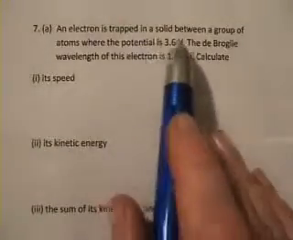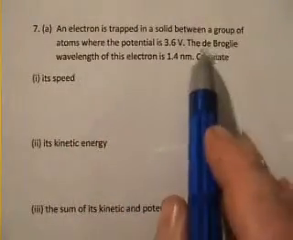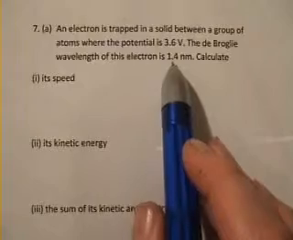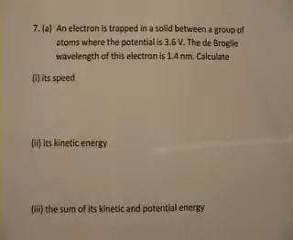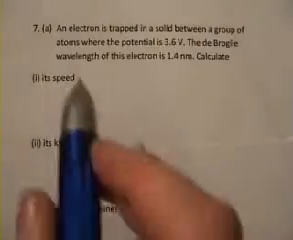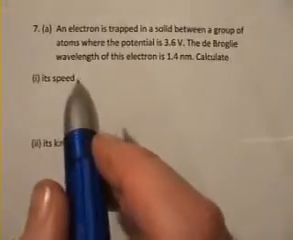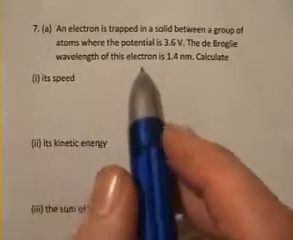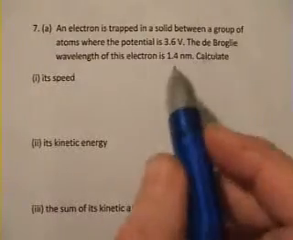So an electron is trapped in a solid between a group of atoms where the potential is 3.6 volts. The de Broglie wavelength of this electron is 1.4 nanometers. I have to remember what de Broglie wavelength means. Remember that particles sometimes behave as waves. If a particle is moving, it behaves as a wave, and the wavelength that it behaves as we call the de Broglie wavelength.